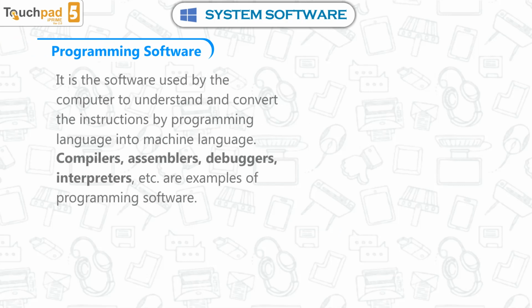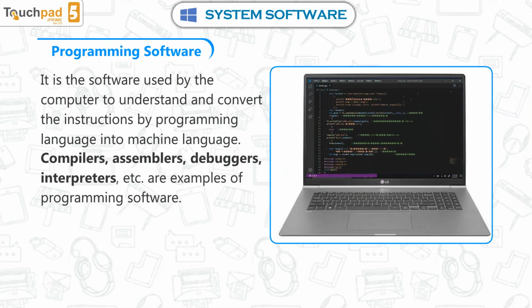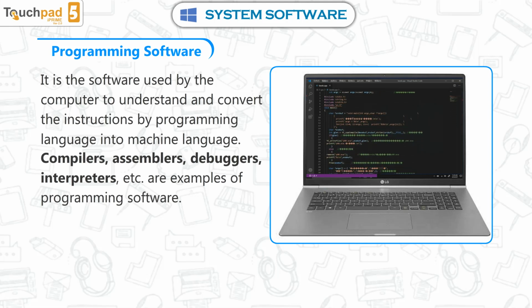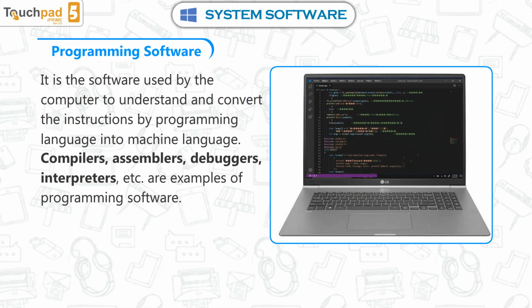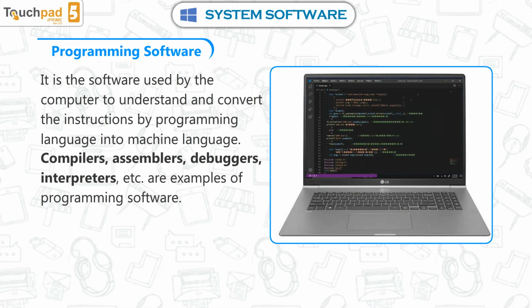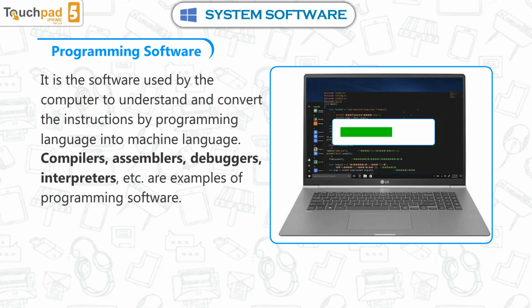Programming software. It is the software used by the computer to understand and convert the instructions written in a programming language into machine language. Compilers, assemblers, debuggers, interpreters, etc. are examples of programming software.